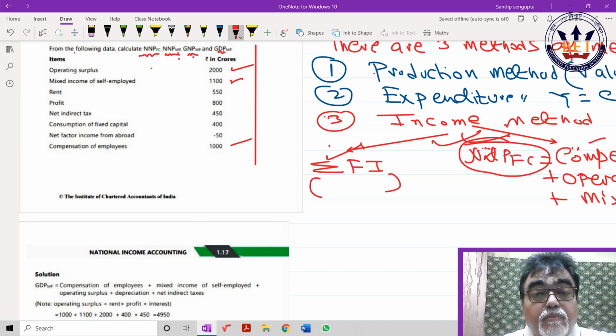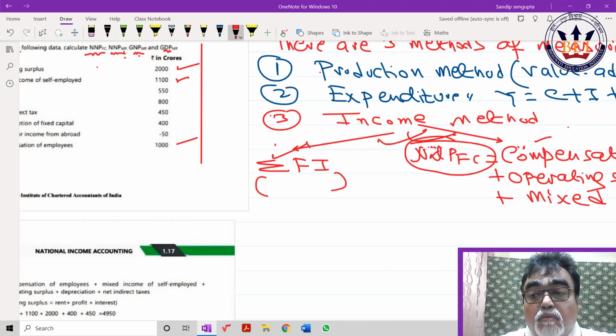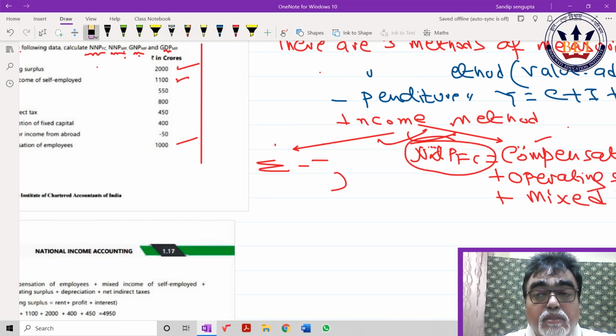Those required, please pause and take that. I could scroll down, but it would be helpful for you if you see the sum and look at the answer.